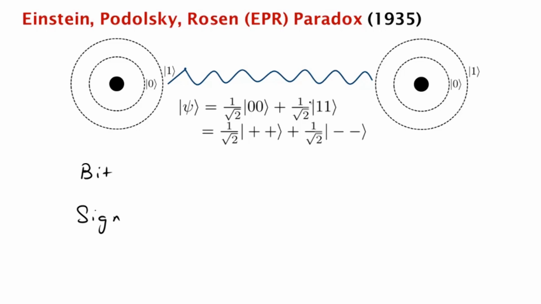If you choose to measure the sign value, then you'll also know the sign value of the second qubit. So whichever one you decide to measure, you'd know that value of the second qubit. But now here's the interesting thing. The second qubit is not affected by which one you decided to measure,